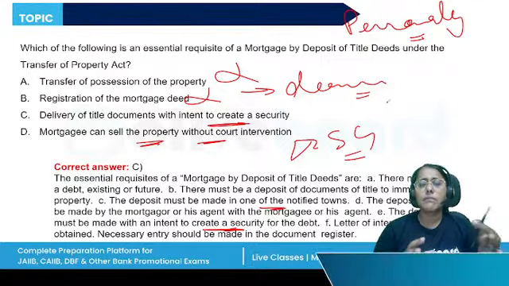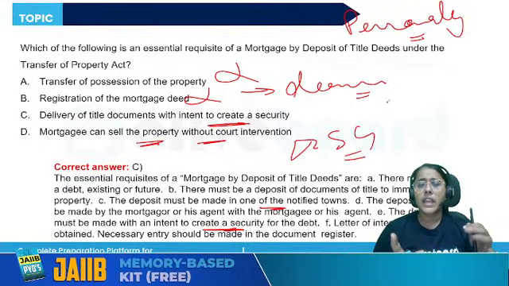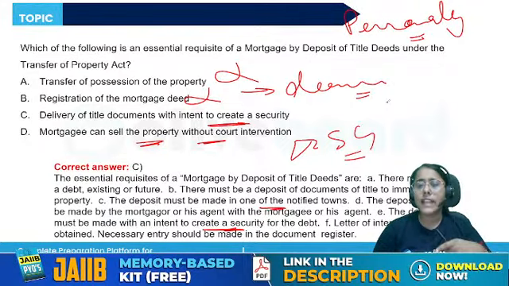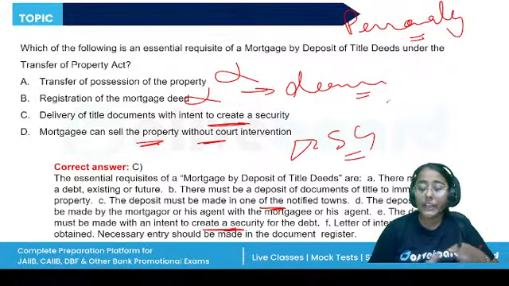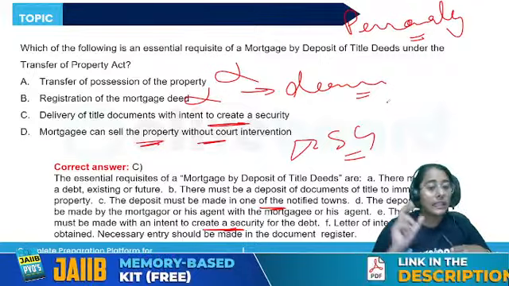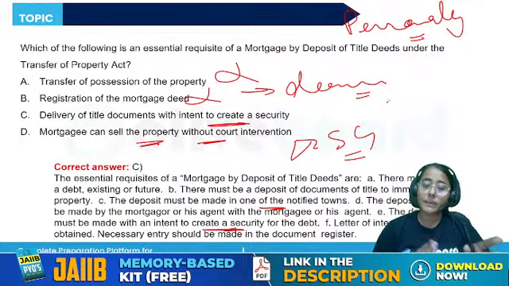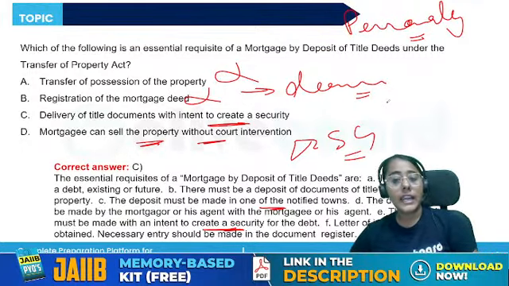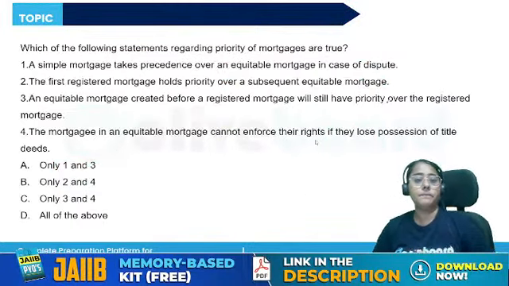In both of them, there's no transfer of possession. They can sue for personal liability, they can sue for the sale of mortgage property, foreclosure is not allowed, sell the property only with court's permission. They cannot enjoy income out of the mortgage property, and they cannot appoint receiver without the court's permission. These are the characteristics of the simple mortgage and the equitable mortgage.